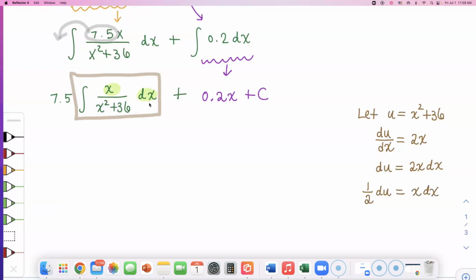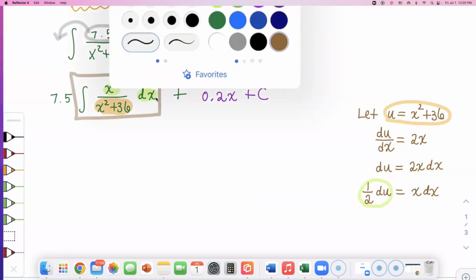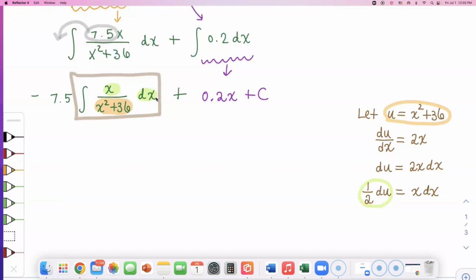Now I am ready to do my substitution. x dx is half du, and this in the bottom, x squared plus 36, is what I decided to call u. So we are ready to do the u-substitution. It's like we have parts after part, all these subparts. So 7.5 times the integral of, what's this going to turn into?